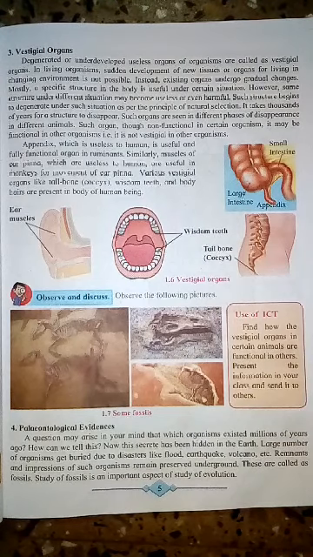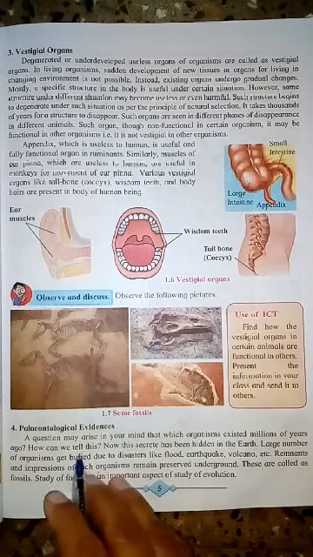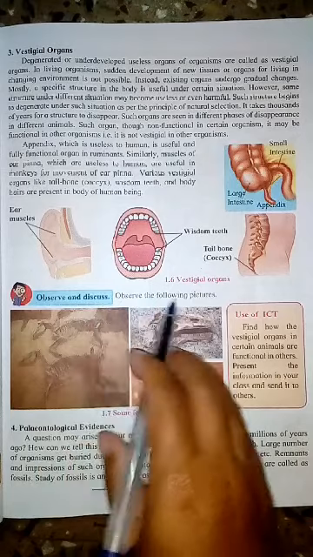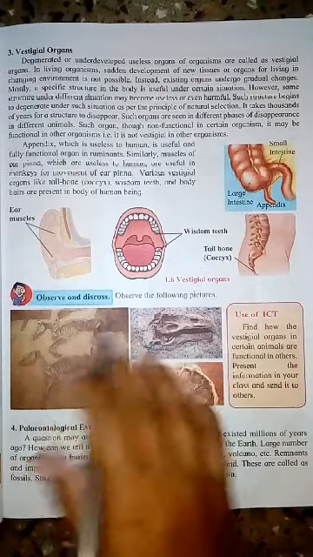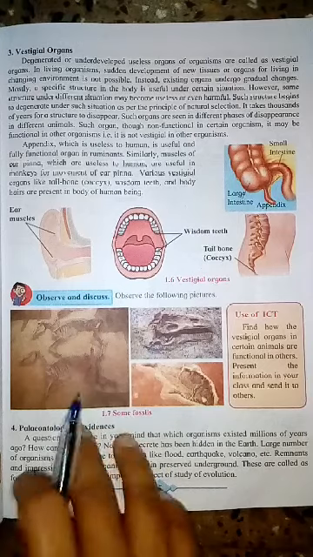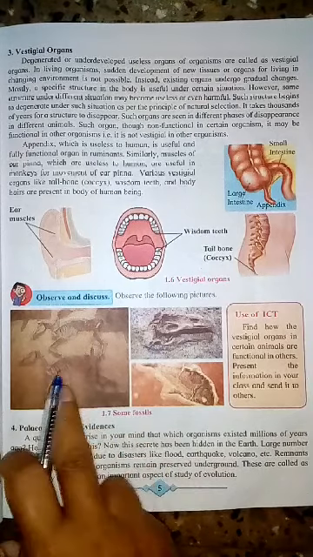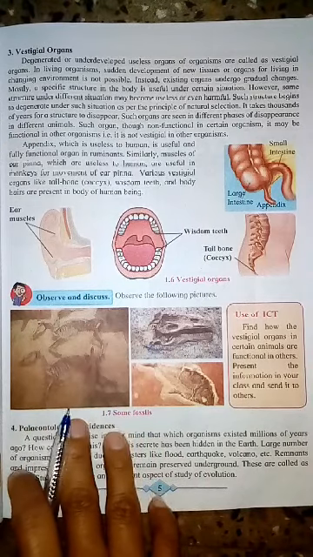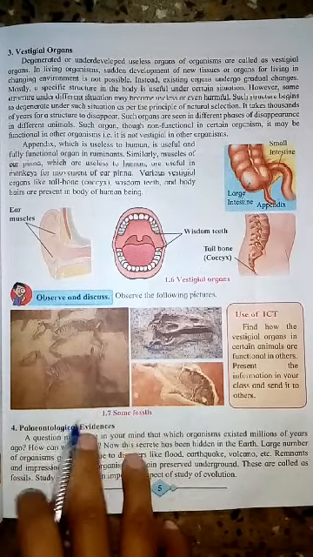Hello students, let's continue our topic, evidences of evolution. In the next point, that is paleontological evidences. Before this we have given "Observe and discuss." Observe the following pictures. Here we have given different pictures and we have to observe them. We can see in all pictures there is an impression of the fossils of animals.